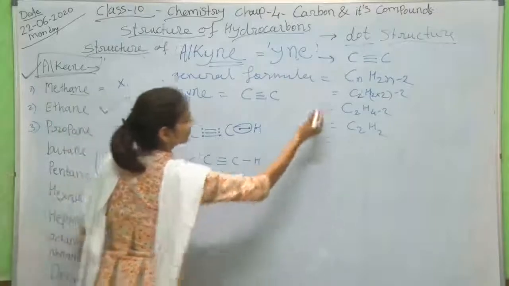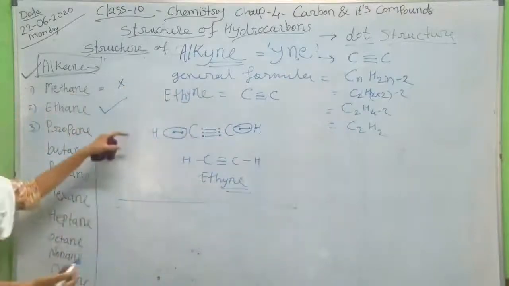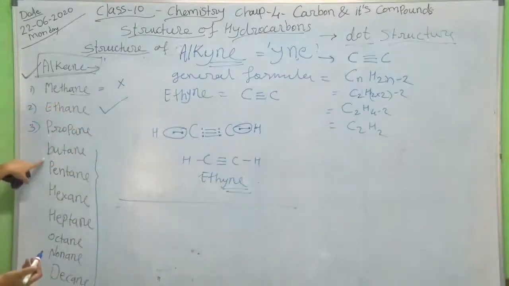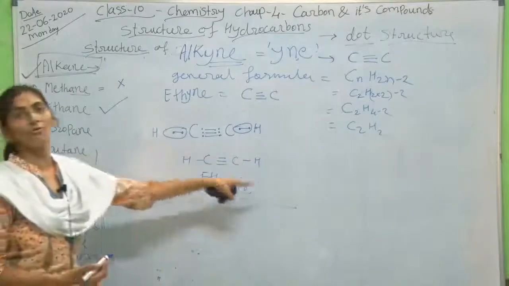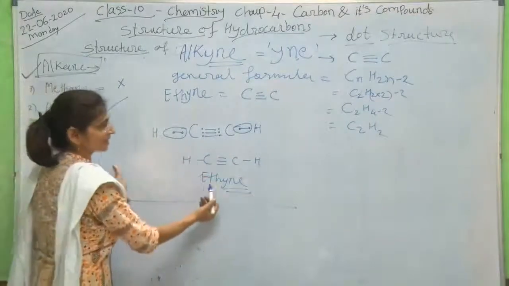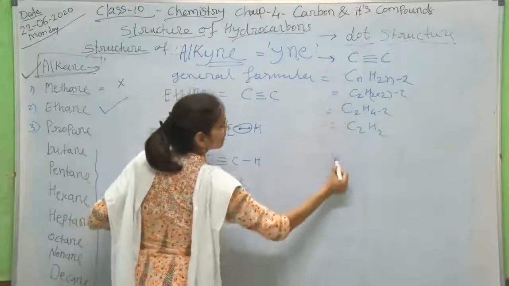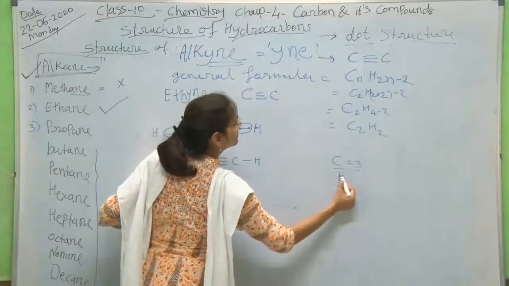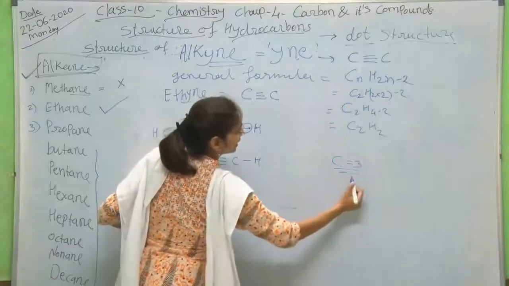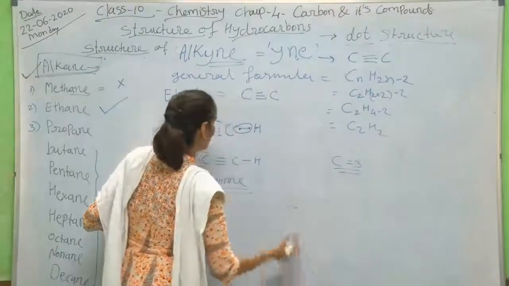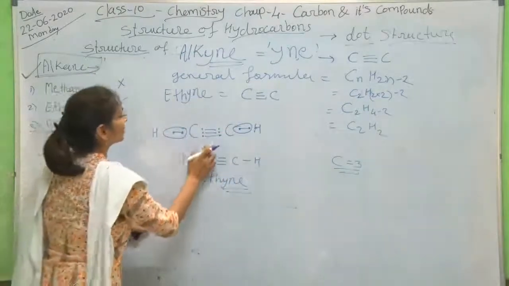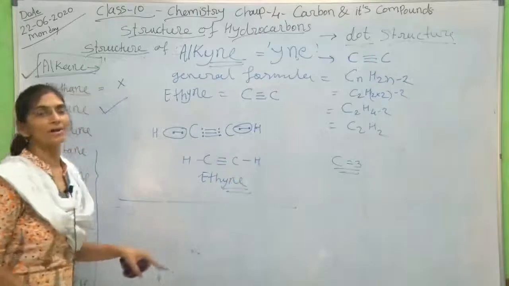Similarly, you can take out the structures of propyne, butyne, pentyne. That is your homework for today. Like this structure, you have to take out for 3 carbon atoms. By this formula, you can find the number of hydrogen atoms, and you can draw the structures by calculating the remaining number of hydrogen atoms.